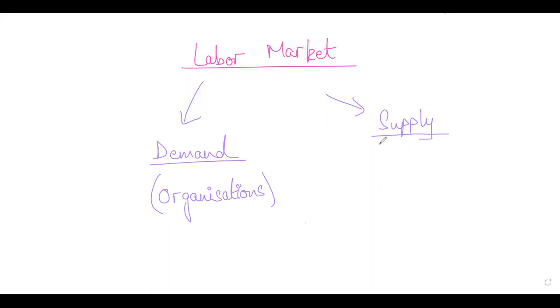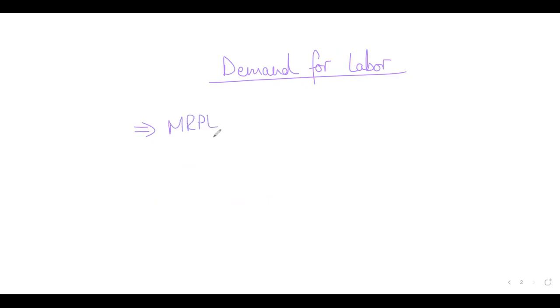And how is supply represented? Supply is represented through the supply of labor curve, which is determined by the individuals, right? Now think about this. We did quite a detailed discussion as to what is demand for labor. We said that demand for labor by any firm is basically its marginal revenue product of labor. So how much revenue an employee generates for the company, that is the maximum wage that that company would be willing to pay to that person, right?